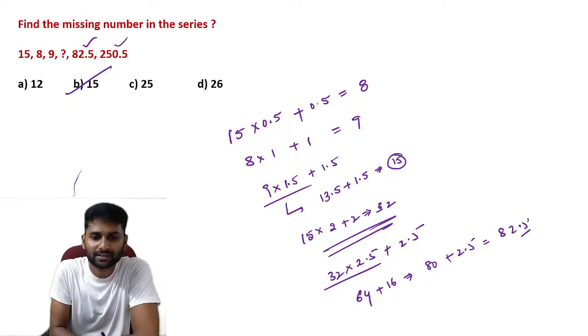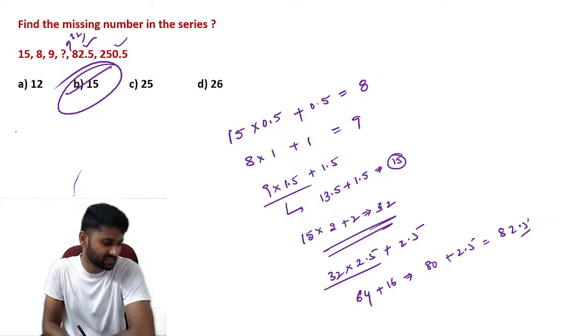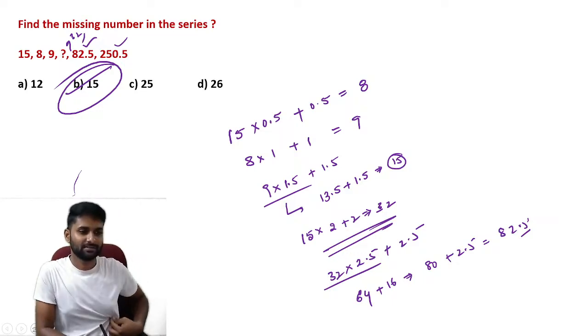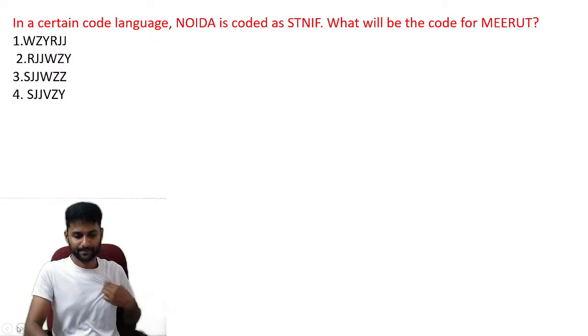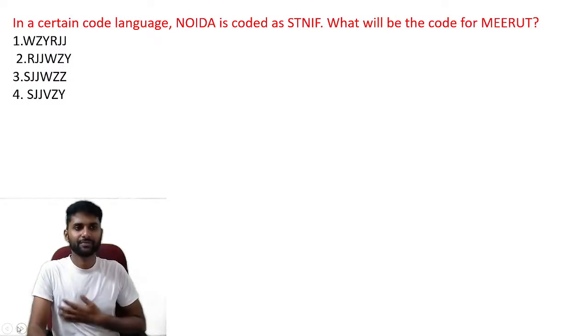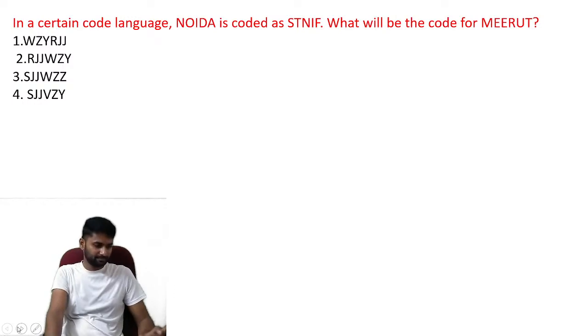After 15, the number is 32. Then they will continue the sequence. So 15 is the correct answer. Next. Again, a question from the coding and decoding concept.